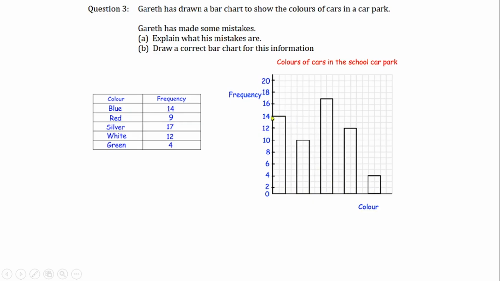But let's look at the height, the frequency, of the bars. 14, then 9. So look at this one now. The height of this bar is 10, but for red he should have put 9. So you are supposed to have 9, but you used 10, which is wrong. Then this one, which is 17, is correct. Then this is 12, which is correct, and this one is 4. So these are the little errors that he made, and he did not label the x-axis with the colors given. Those are the simple errors that he made.